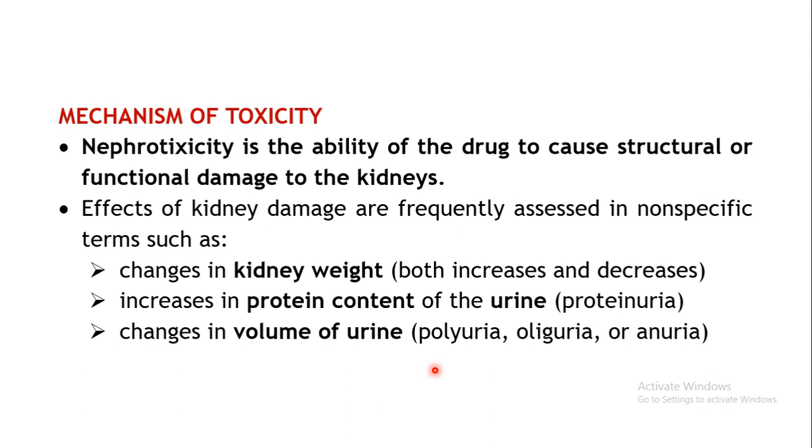Now coming to the actual toxicity to the kidneys. It is basically the kidneys which are affected. In the renal system, as we have seen, the other parts, that is the ureters, the urinary bladder or urethra, are mainly acting only as a pathway for outflow of the urine which is formed by the kidney. So it's the kidneys which are mainly responsible for most of the functions. These can be affected by most of the drugs, because kidneys are the main organ which excrete the drug. To a certain extent the metabolism may also take place in the kidney.